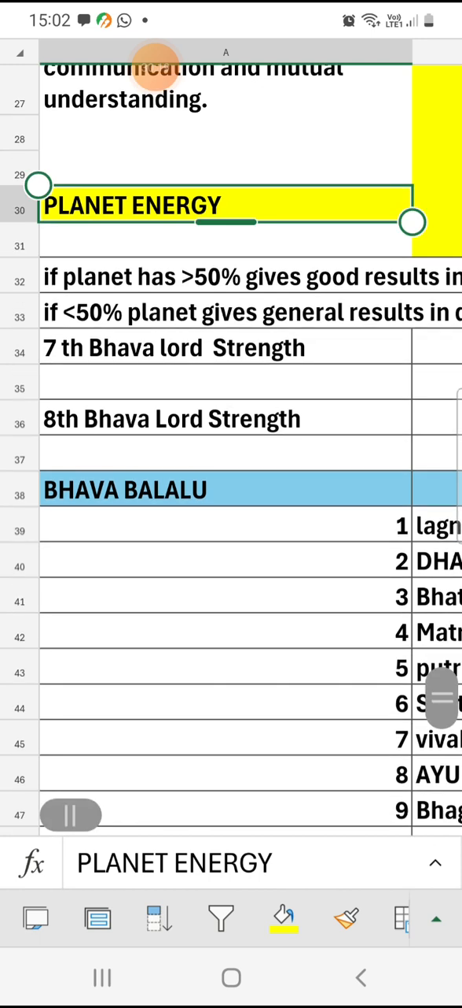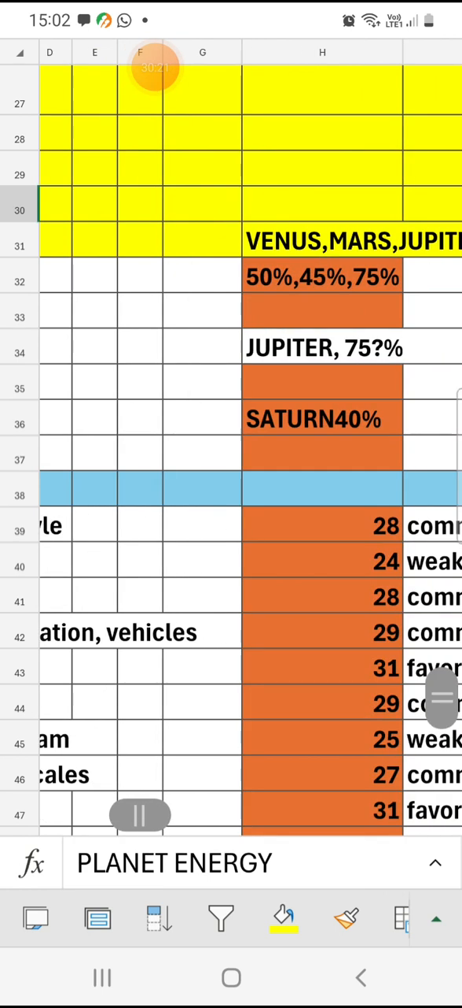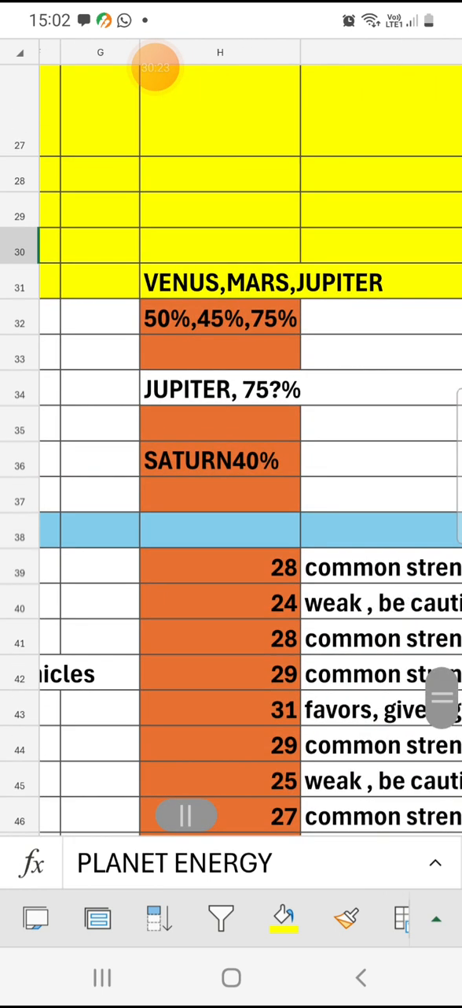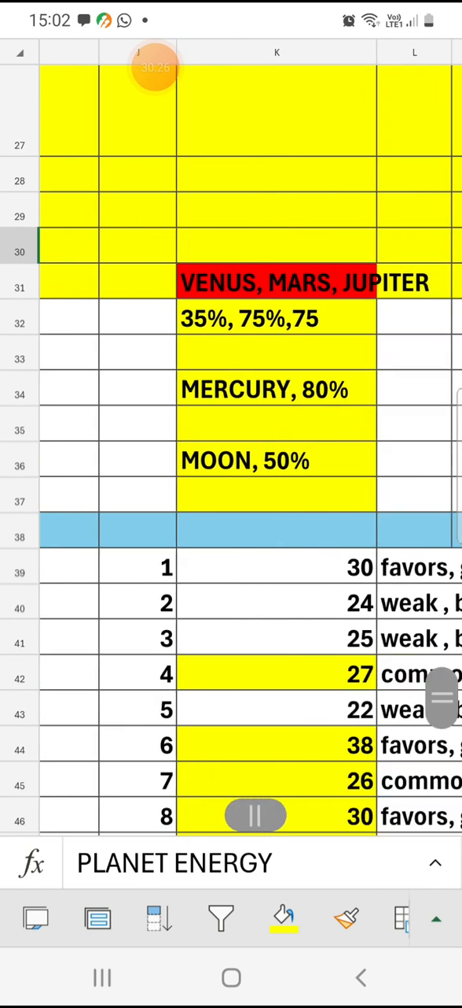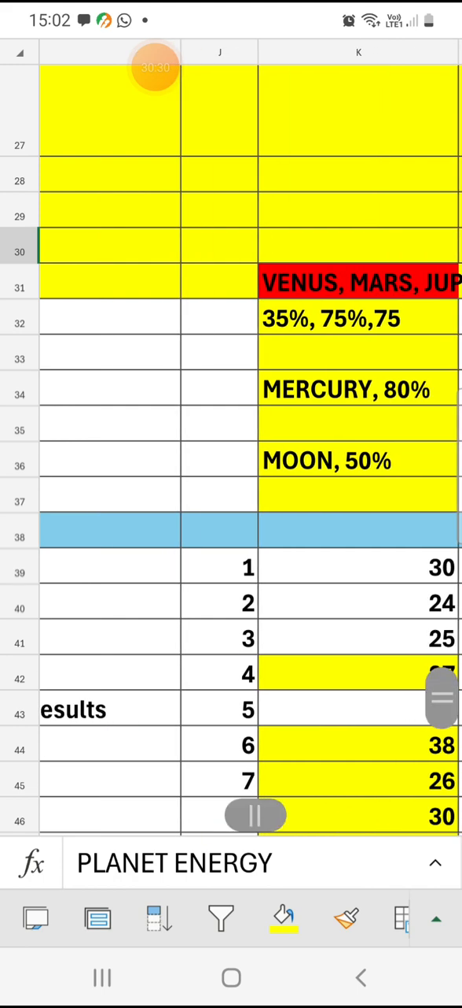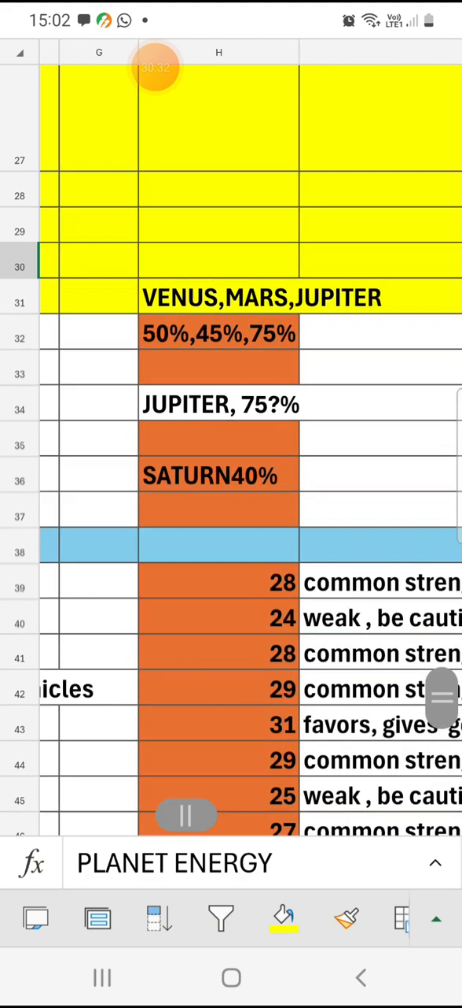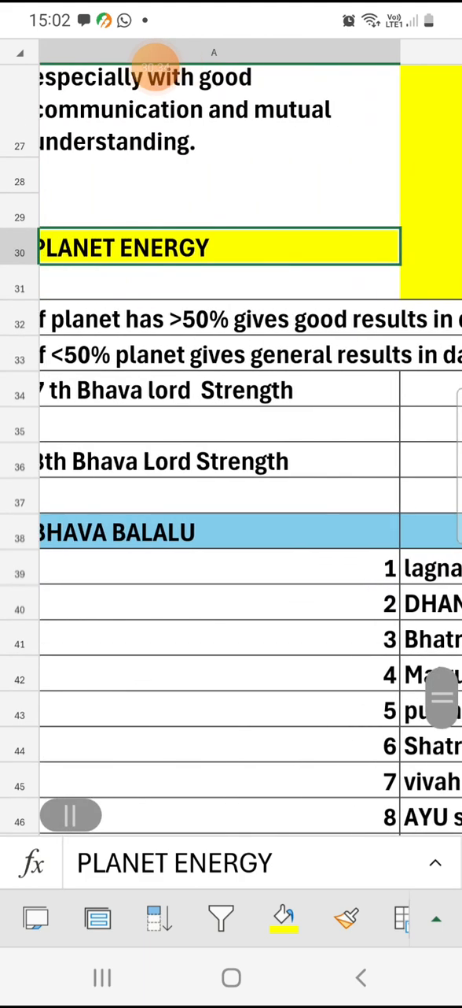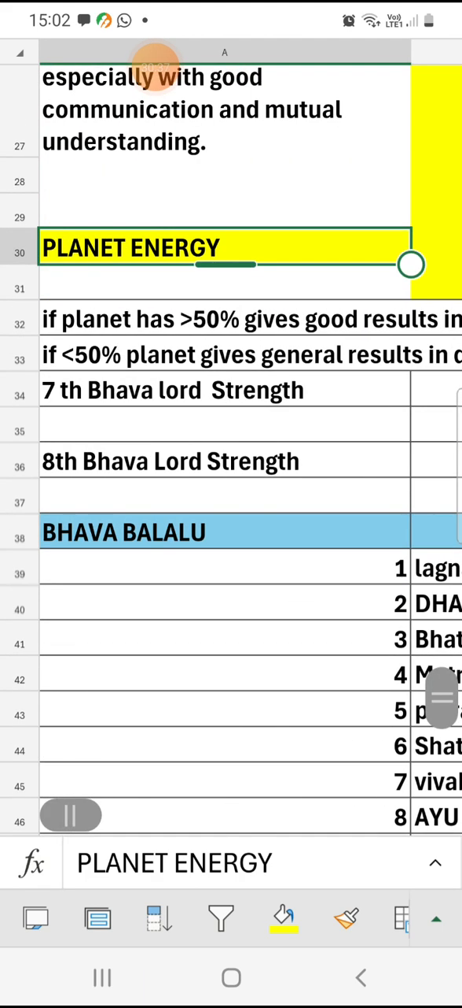So planet energy is very important. Three planets, Venus, Mars, Jupiter for the boy, and the same for the girl, Venus, Mars, Jupiter, and their weight, you need to check that. And next, the seventh and eighth Bhava lords.